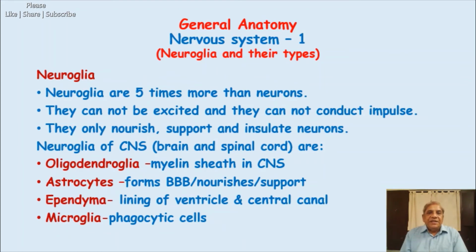Then the second type of cells, which are plenty, 5 to 10 times more than the neurons which are present. Neurons themselves are in billions in our nervous system, the central nervous system. And what is the central nervous system? I have just uttered this word. Central nervous system means brain and the spinal cord, which are located in the midline. Brain is in our skull, and spinal cord is in our vertebral column, in the vertebral canal.